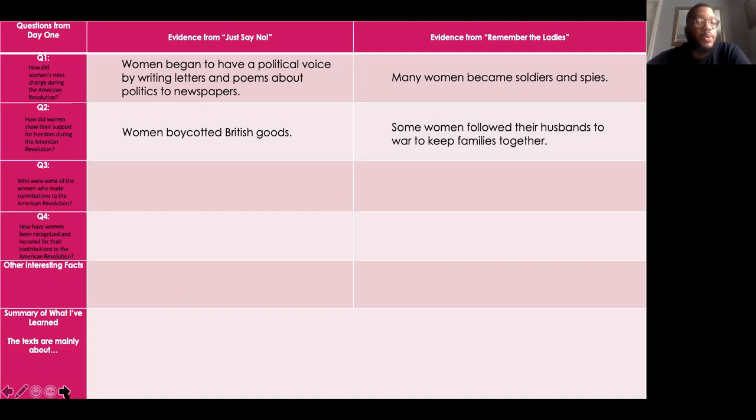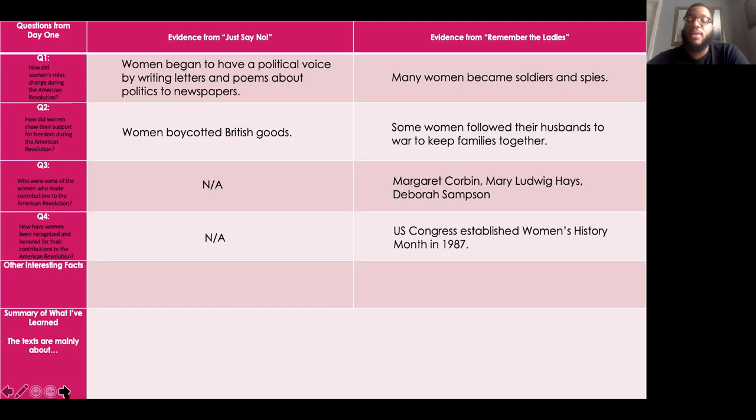Third question, who were some of the women who made contributions? Remember, we talked about the ladies in the second article. Remember the ladies? Margaret Corbin, Mary Ludwig Hayes, and Deborah Sampson. Those were just a few women who made contributions. And then question number 4, how have women been recognized and honored for their contributions? In the second article, it tells us that US Congress established Women's History Month in 1987.